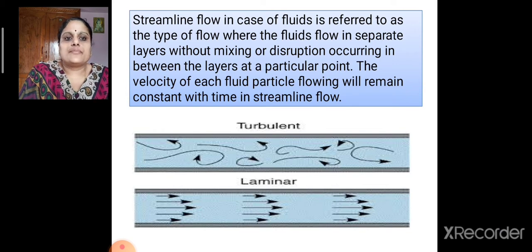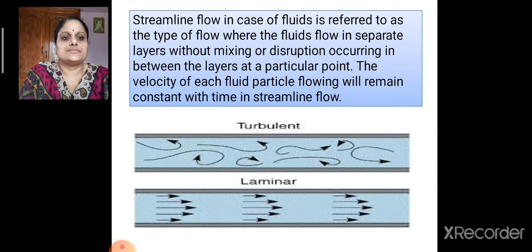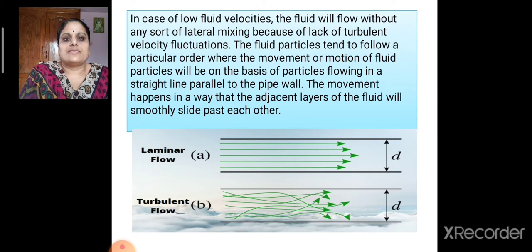So you can see the particles moving with the same velocities through a particular cross section in the case of laminar flow. The opposite of laminar flow is turbulent flow. In the case of low fluid velocities, the fluid will flow without any sort of lateral mixing because of lack of turbulent velocity fluctuations.